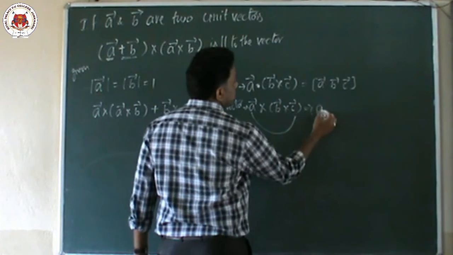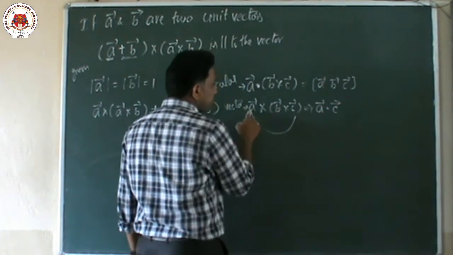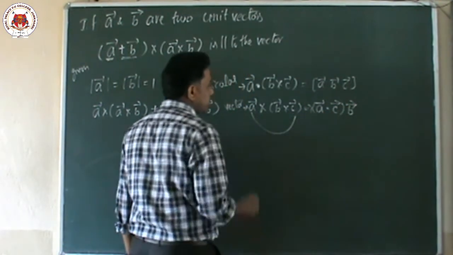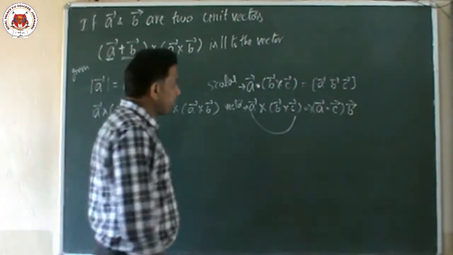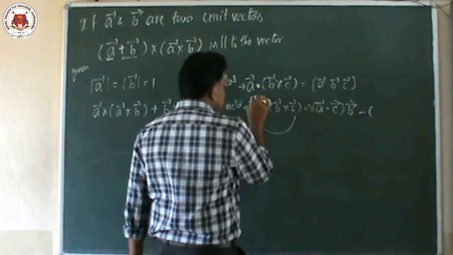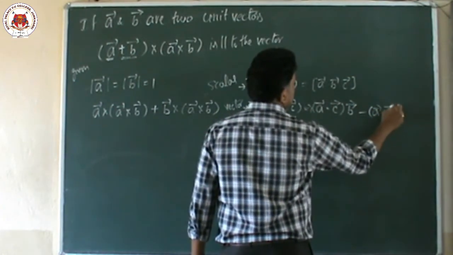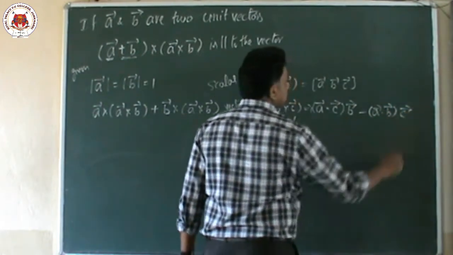So first one means A vector dot last vector, the C vector: A vector dot C vector into B vector, first one dot third one into second, minus again first one dot second one. This is the formula everyone must have to know. So A vector dot B vector into C vector.